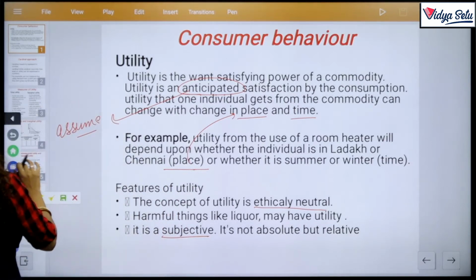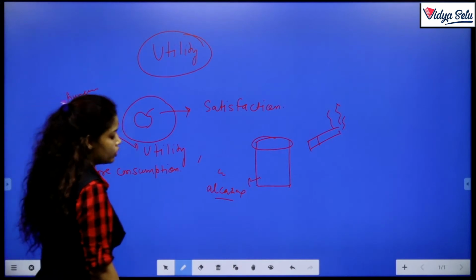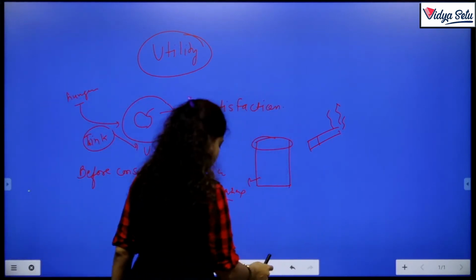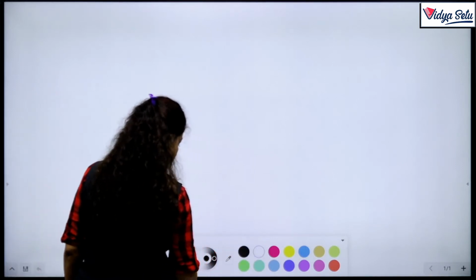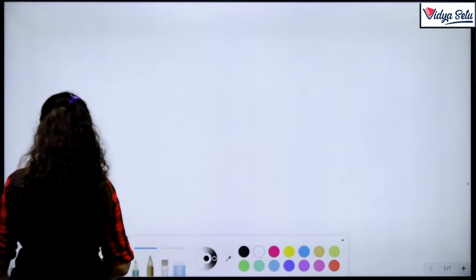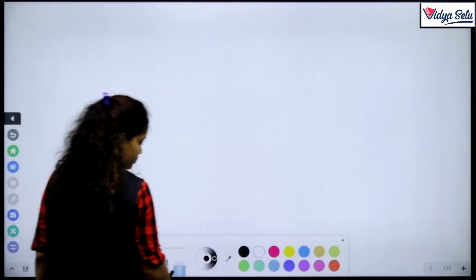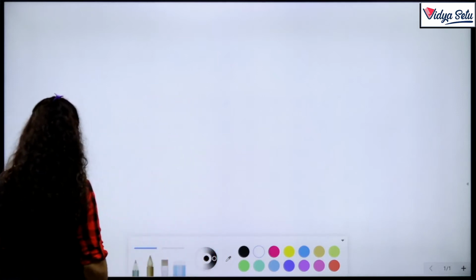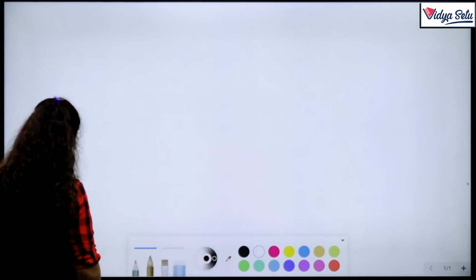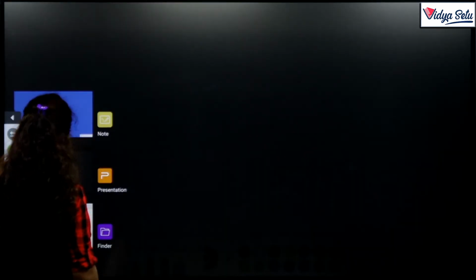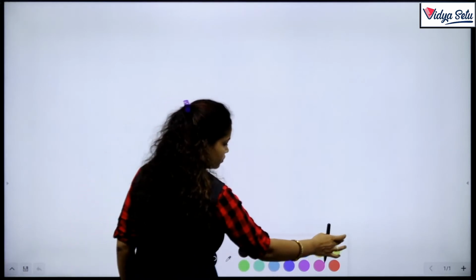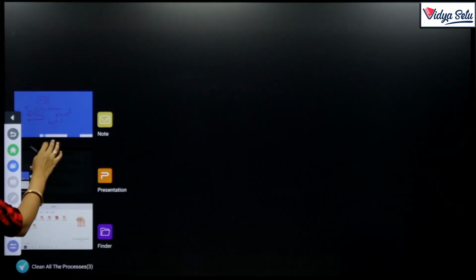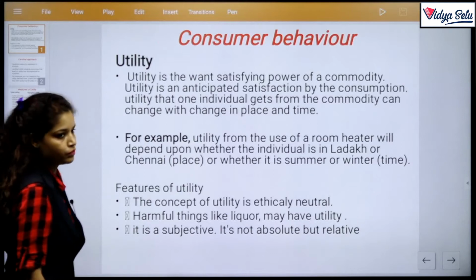It is subjective. It means, suppose there is a person Ram. Clear?